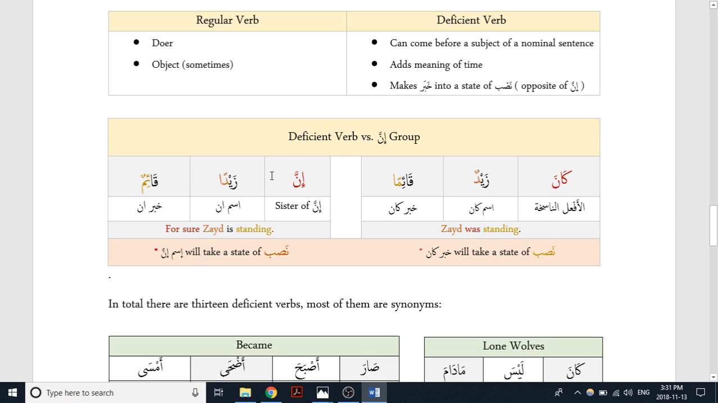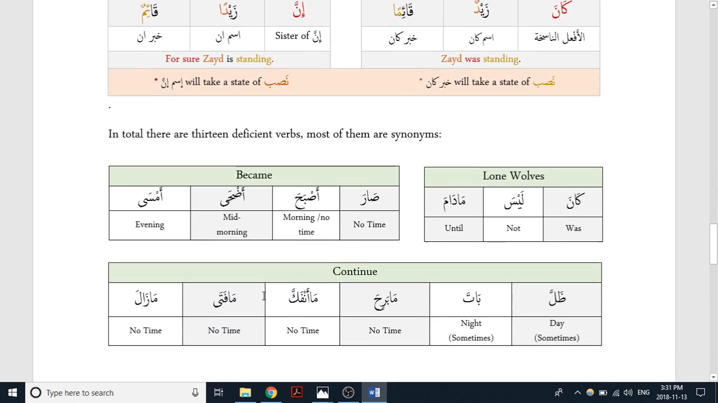And if we look at the comparison with inna, inna would be Zaydan qa'imun, right? So rather, the ismu inna would take a state of nasb. The original mubtada would take a state of nasb rather than the khabar, which we saw with the deficient verb, and qa'imun would remain in a state of rafa, and it would now be known as the khabaru inna. So let's take a look at all the different deficient verbs.